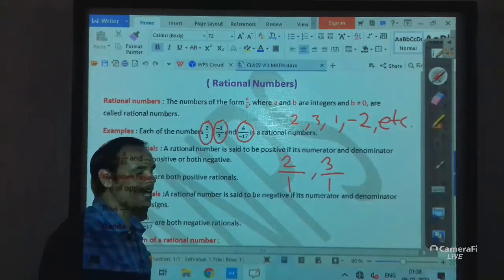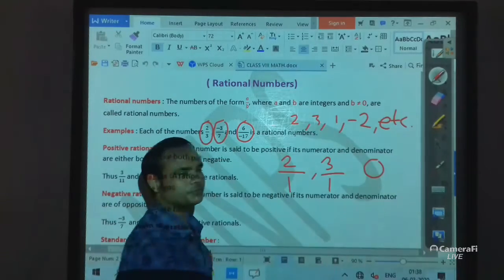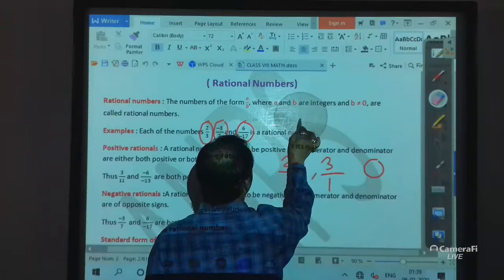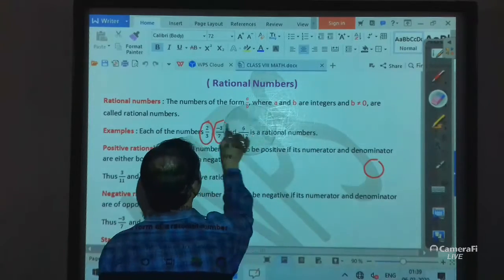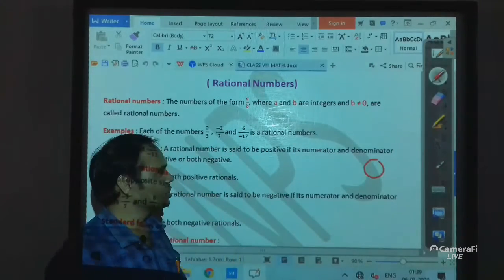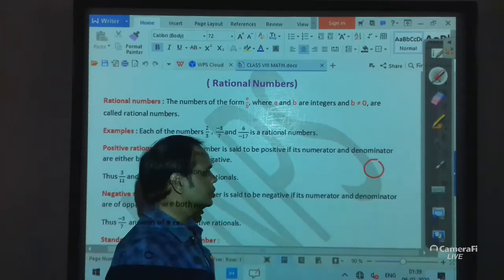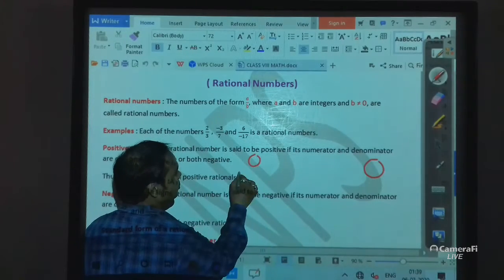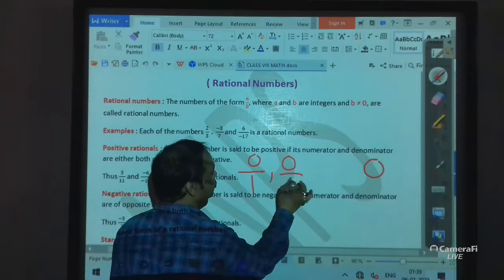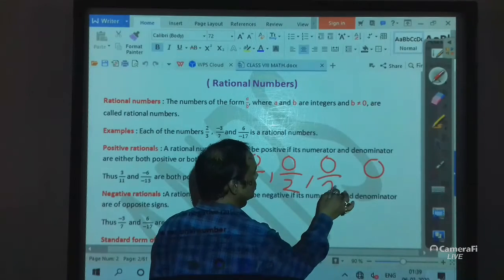Now one question is, students, is 0 a rational number? Think about it. Is 0 a rational number? Yes, 0 is also a rational number, because 0 can be written as 0 by 1, 0 by 2, 0 by x.